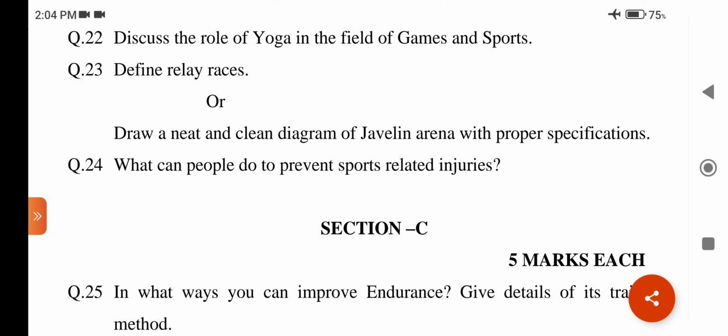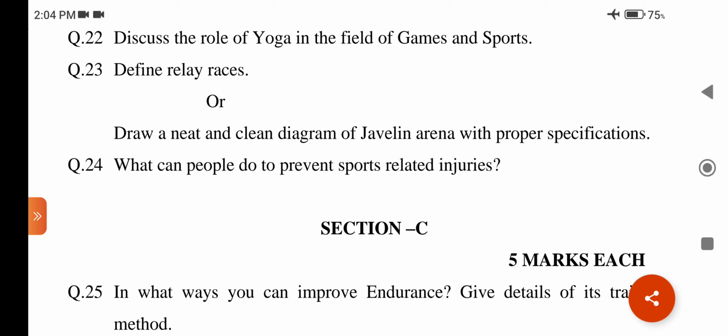Up to some extent, it is right to think that yoga is not directly related to the field of games and sports. A few elements of yoga are usually performed by sports persons for various purposes in games and sports. The role of yoga in the field of games and sports is as listed below.